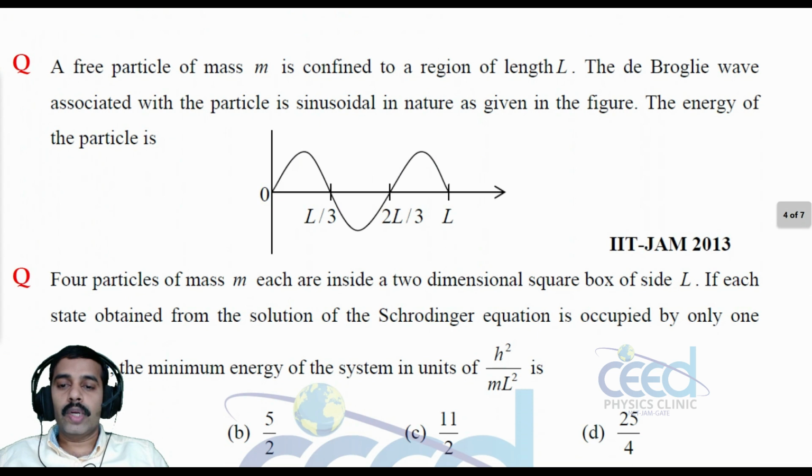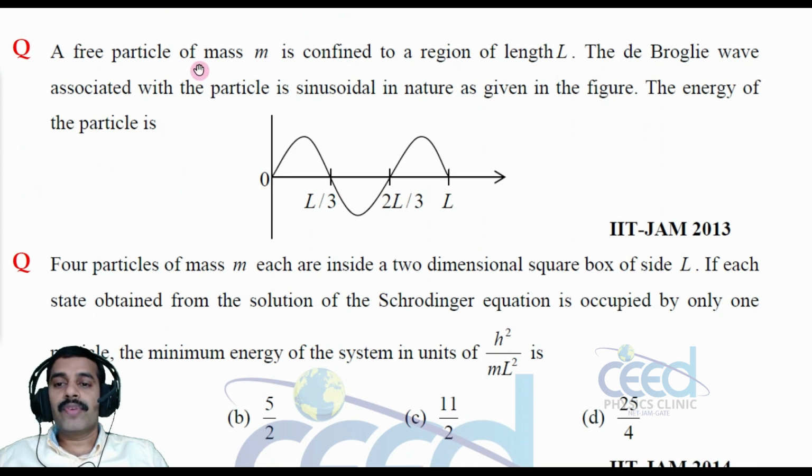Now let us come to another question. A free particle of mass m is confined to a region of length capital L. The de Broglie wave associated with the particle is sinusoidal in nature as given in the figure. The energy of the particle is?